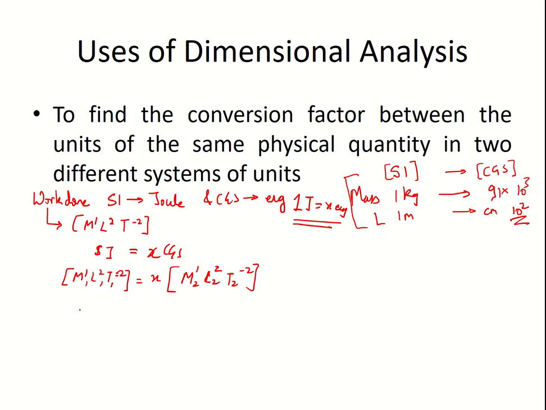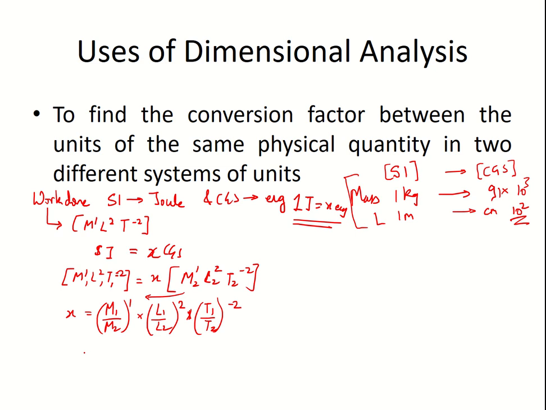Now let us try and find out this. So what we are going to do is take x on one side, and put these on the other side, so they go in the denominator and we segregate them. So we got M1 upon M2, and the power of both here is 1. Similarly L1 upon L2, the power of both here is square. Lastly we got time T1 upon T2, and they have power minus 2.